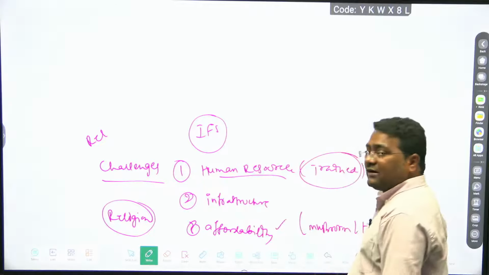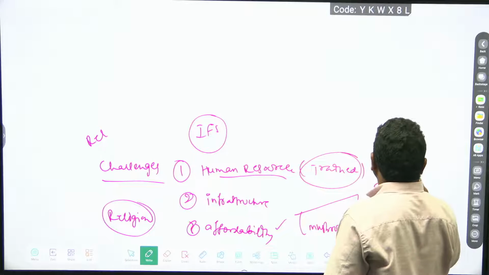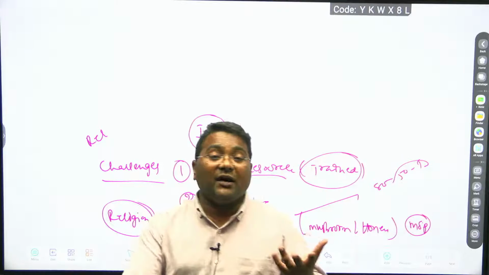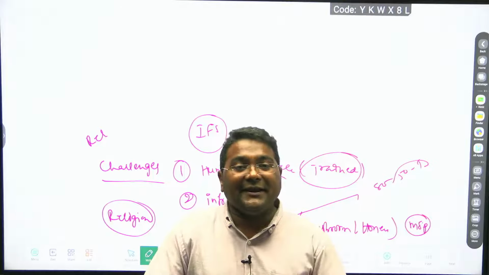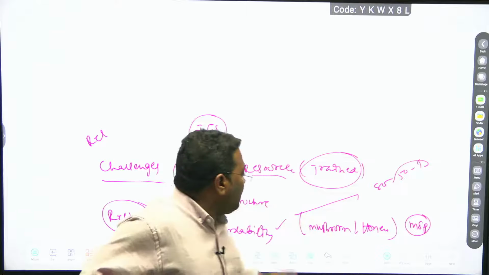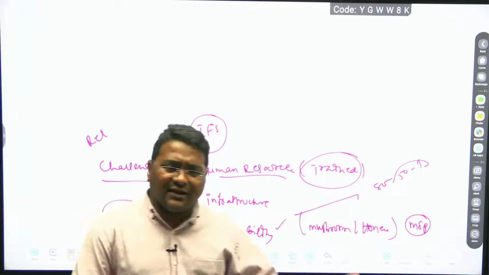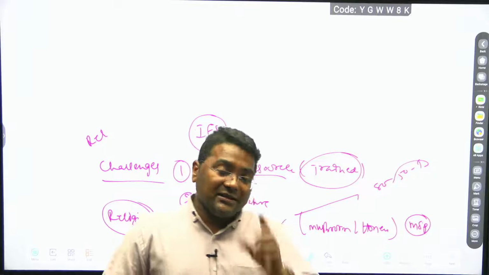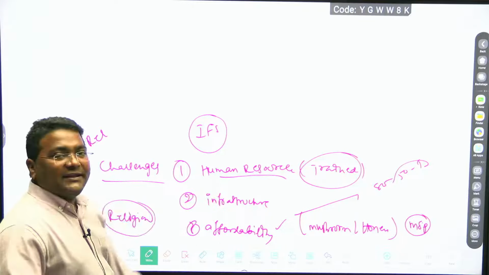And affordability also. For example, if you take 50,000 to 1 lakh rupees for one cow, small and marginal farmers cannot afford it. They need immediate money, so affordability also matters. Mushroom, honey and some other crops also don't come under the bracket of minimum support price. The minimum support price should cover them. These are some of the challenges you can write here.